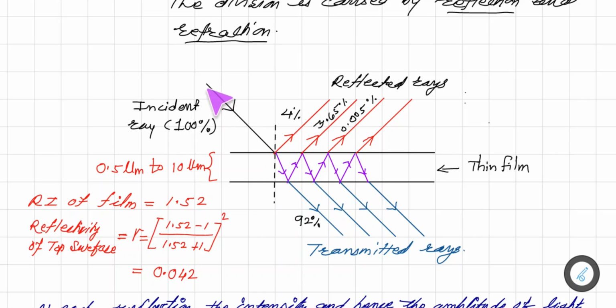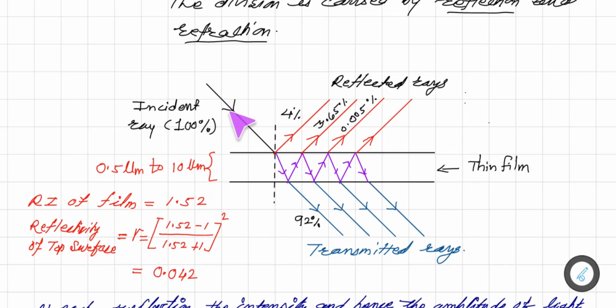Let us consider the intensity or amplitude of the incoming light as 100%. Then only about 4% is reflected, and as the film is transparent, about 96% of the light travels in this direction.